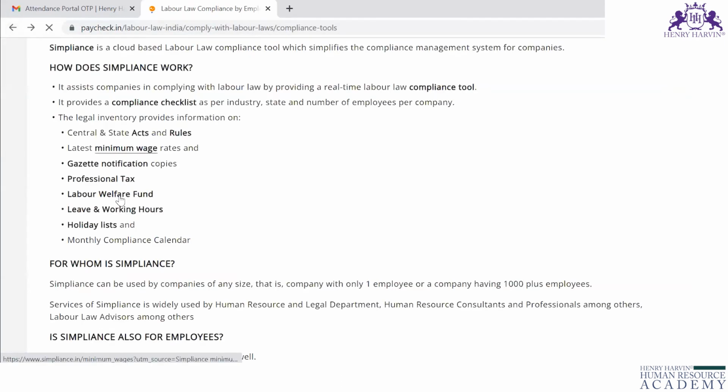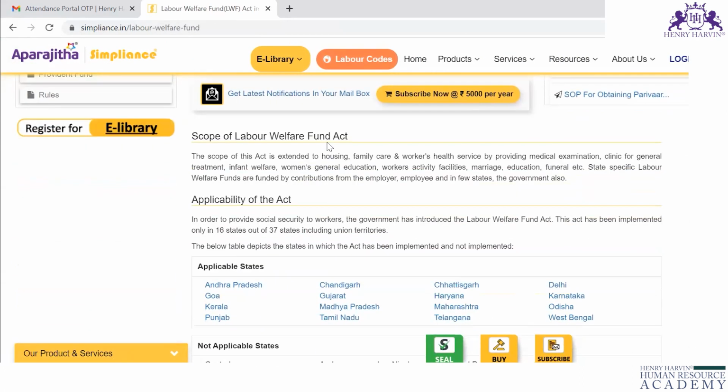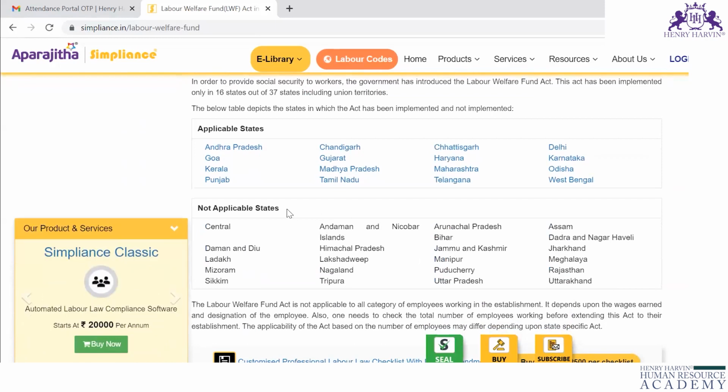Likewise, labor welfare fund. See, there are labor welfare fund applicable states and not applicable states. Similar to professional tax, you have to deduct the labor welfare fund also. Who are the employees eligible for labor welfare fund deduction? Blue collar employees are eligible.